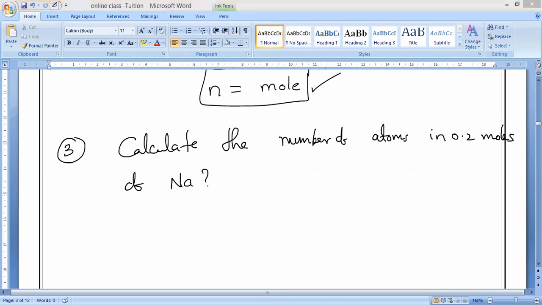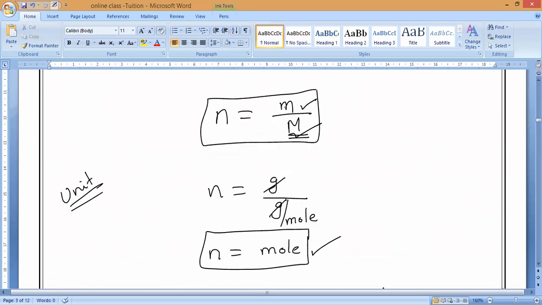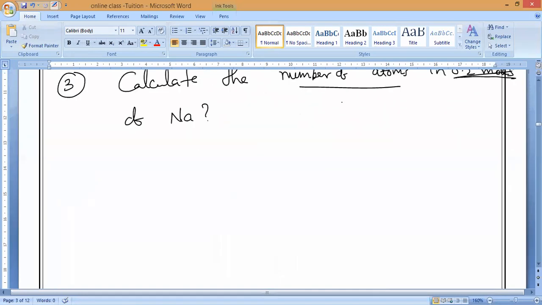Okay guys, please respond. Observe very carefully. This is related to moles and atoms. They are asking to calculate the number of atoms, but what have they given? They are giving moles. Will the first formula be useful? We have to use the first formula only when mass is given. But here they are asking for the number of particles.